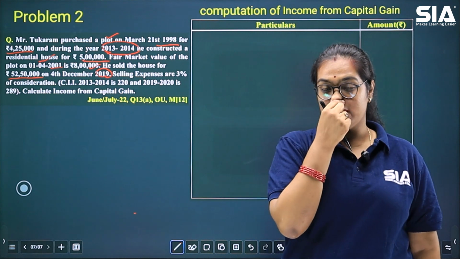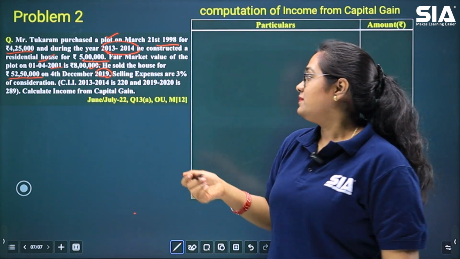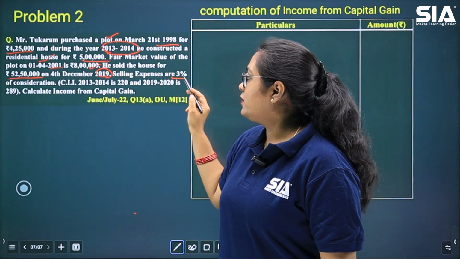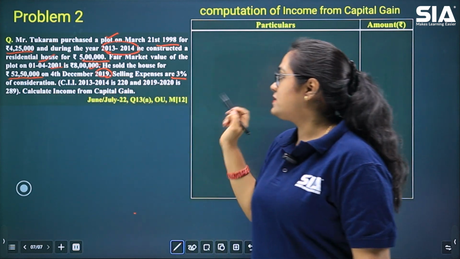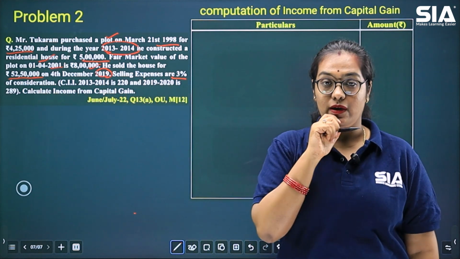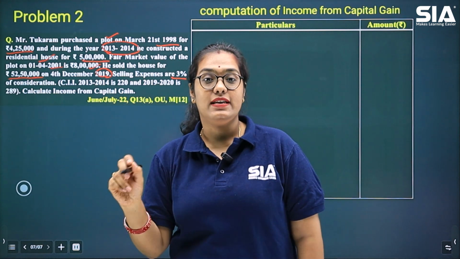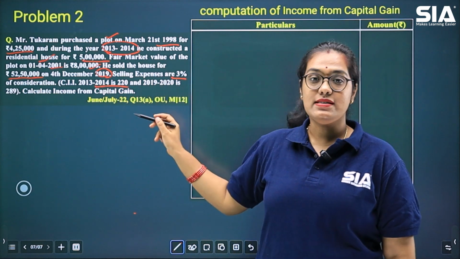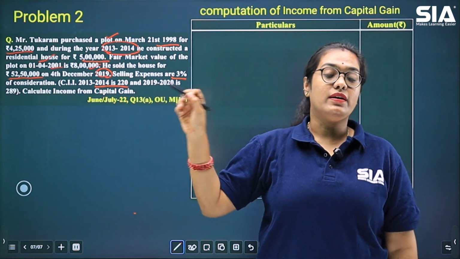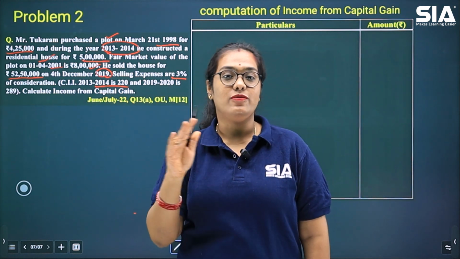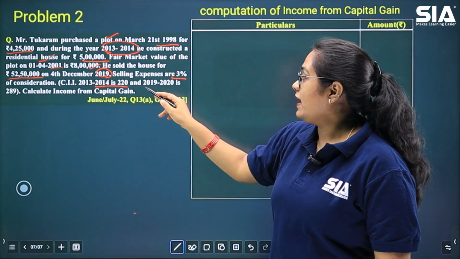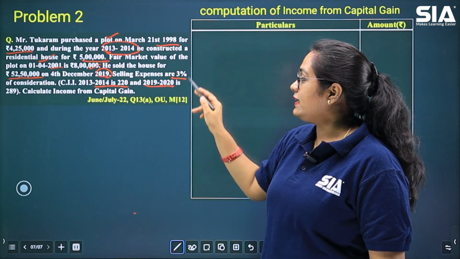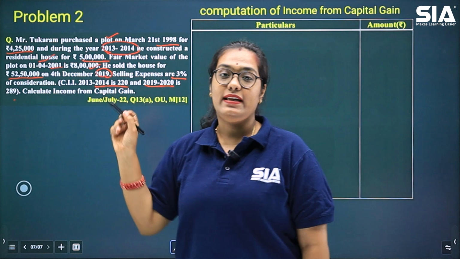So it is obviously a capital asset. Then selling expenses are again given as a percentage. It is 3% of the net consideration. Now we also have the CII value given for the year 13-14. This will help us when we are computing our indexed cost of improvement. Then we have the CII value given for 2019-20, which is 289.